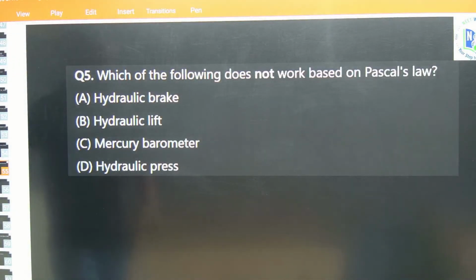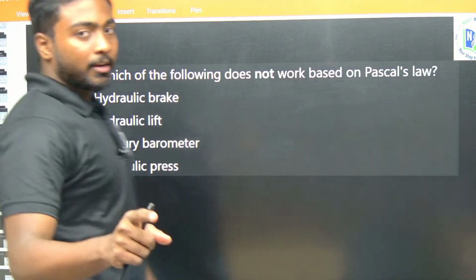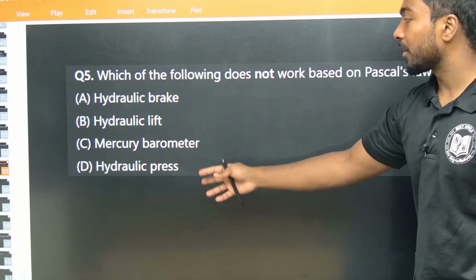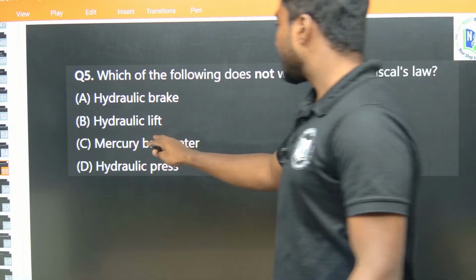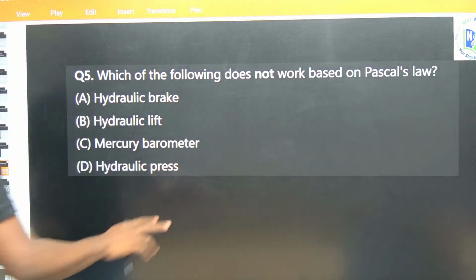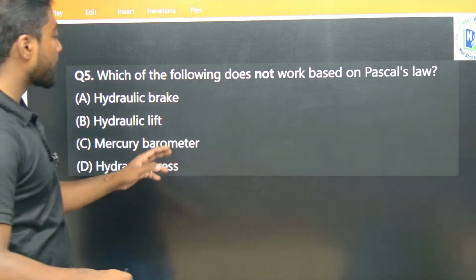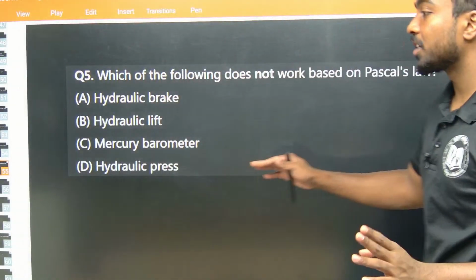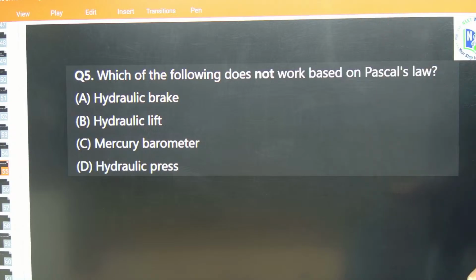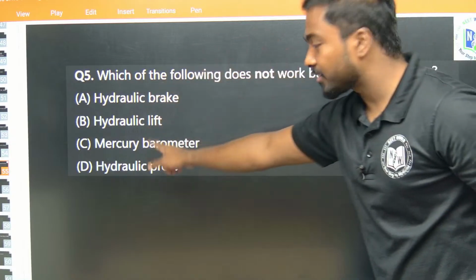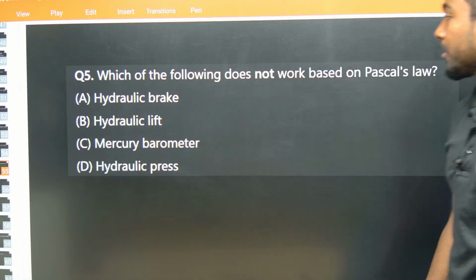Okay. Which of the following does not work based on Pascal's law? Hydraulic brake, hydraulic lift, mercury barometer, hydraulic press. We have studied that Pascal's law is used for hydraulics: brake, lift, press. What about mercury barometer? Mercury barometer works due to the pressure from the height of the mercury column. So which does not work based on Pascal's law? Obviously, mercury barometer. That is the answer.